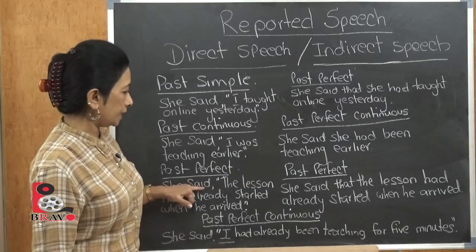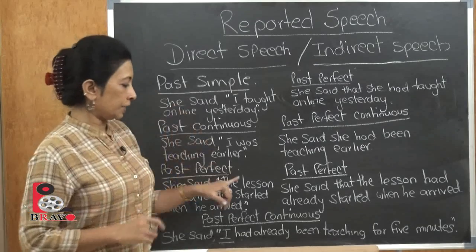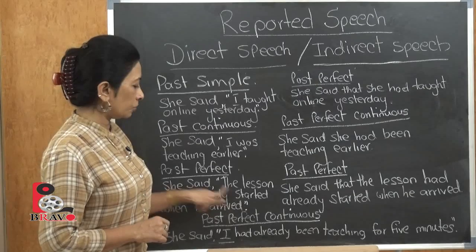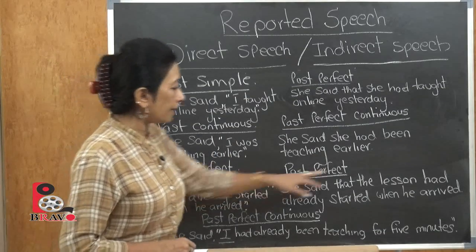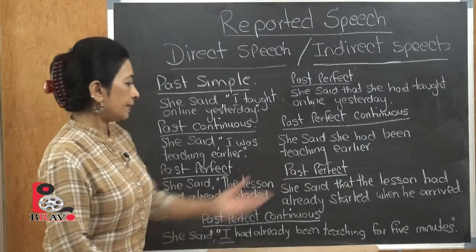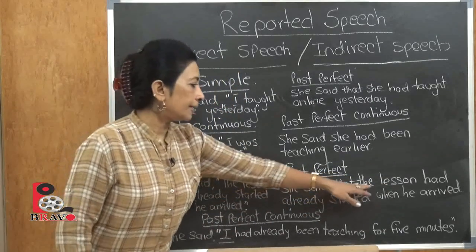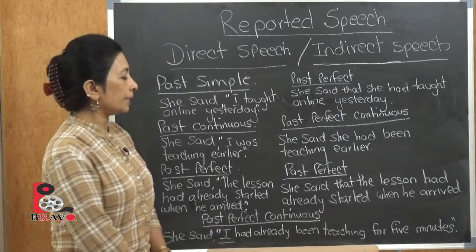You can see she said the lesson had already started. So that's a statement that she is saying in a direct speech form with the quotation. Here when we have to change that, it will be she said that the lesson had already started when he arrived. Okay, so it just will be the lesson, that will show the changes from direct to indirect.